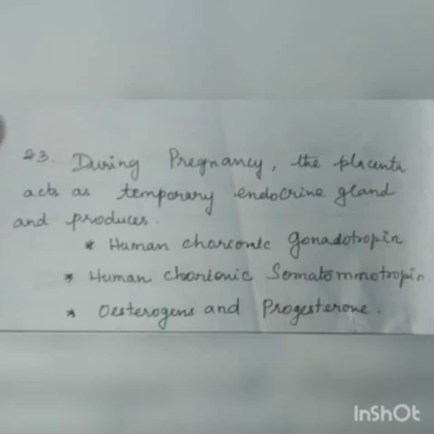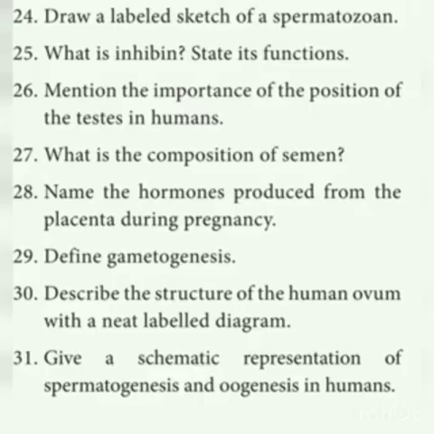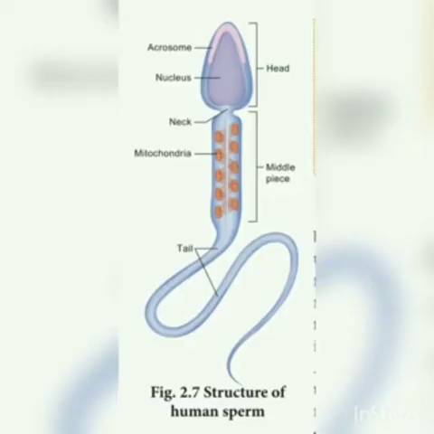Next question, draw a labeled sketch of a spermatozoan. You have to draw the diagram and mark the parts. The parts are the head, middle piece and the tail. The head contains the acrosome and nucleus, and it has a short neck. The middle piece contains the mitochondria, and the tail is useful for movement. So this is the diagram. Practice the diagram in your notebooks and get ready for your test.